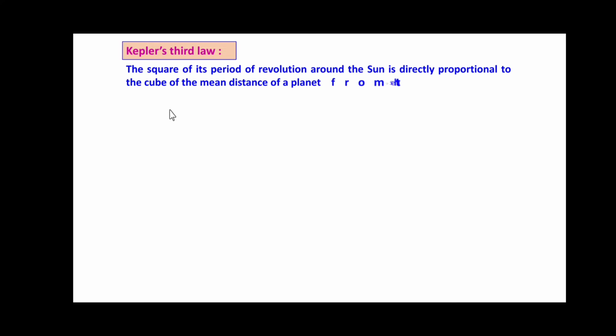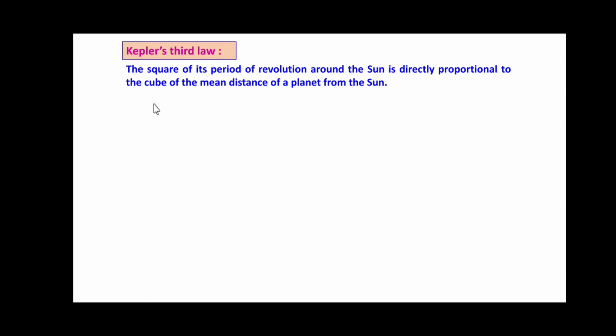Now Kepler's third law: The square of the period of revolution of a planet around the sun is directly proportional to the cube of the mean distance of the planet from the sun. Listen once again.